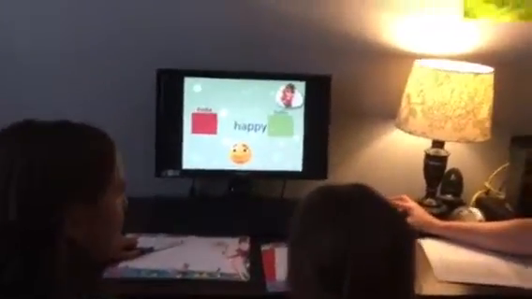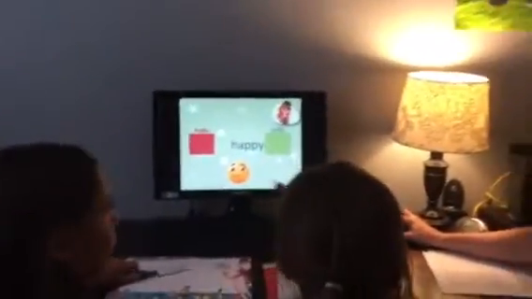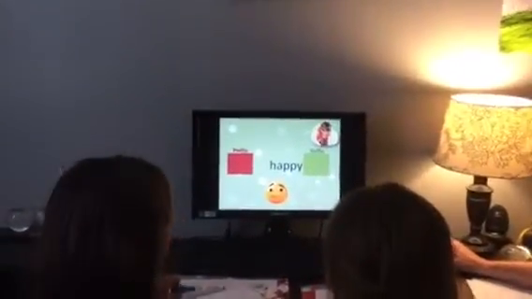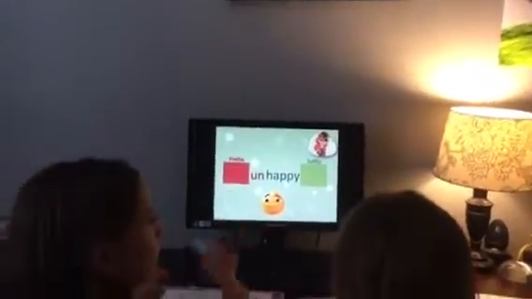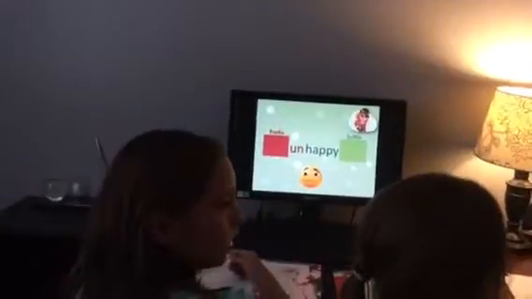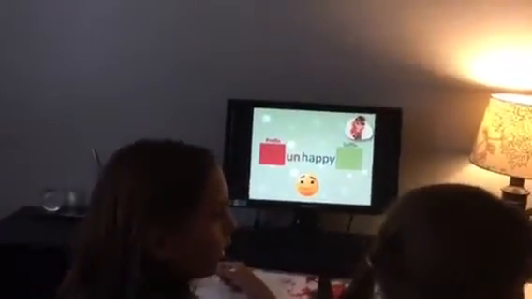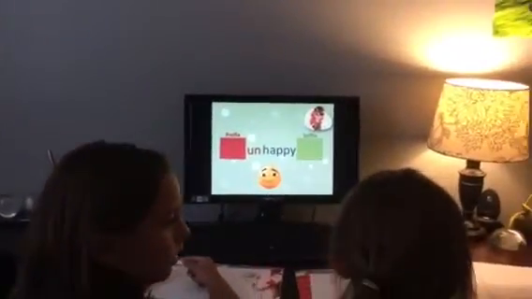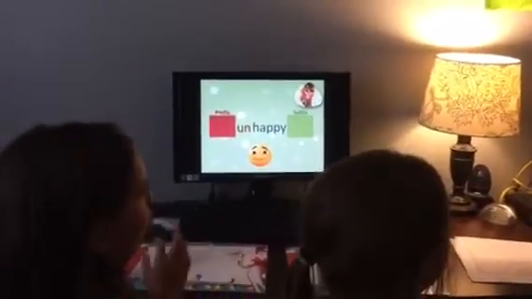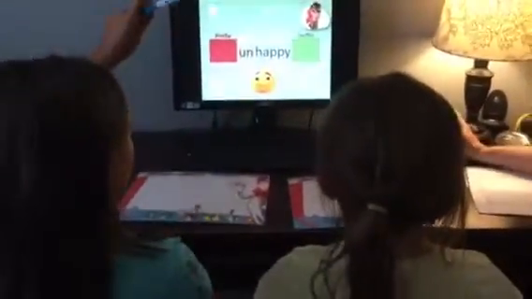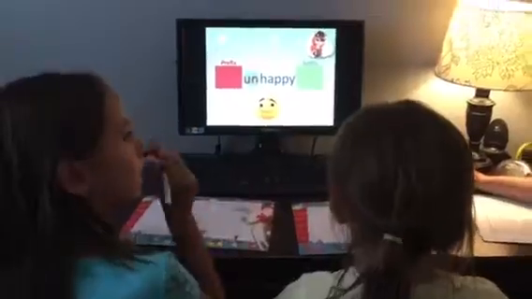What does this mean? Happy. Does he look happy? No, that would stop. Unhappy. So what did we change at the beginning of the word? What did we put at the beginning of the word? Un. We put un at the beginning of the word, so we changed the prefix.